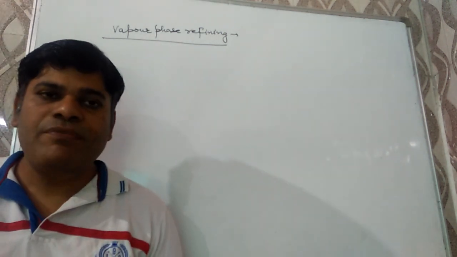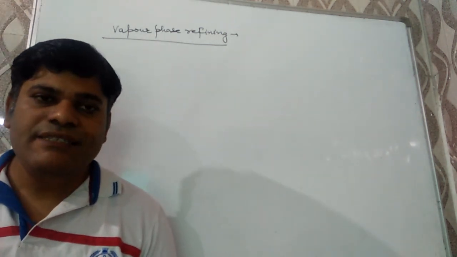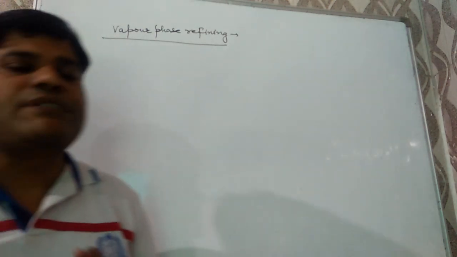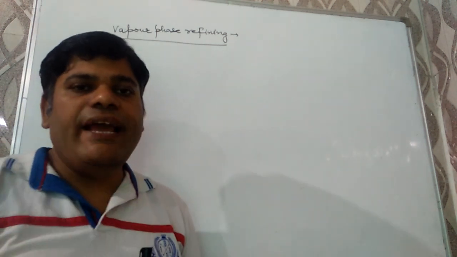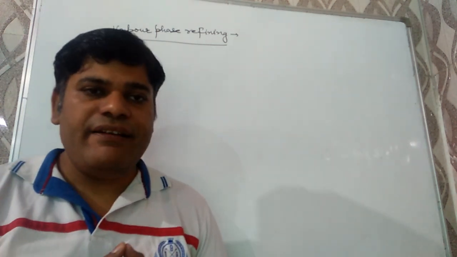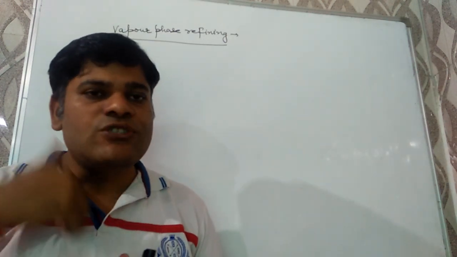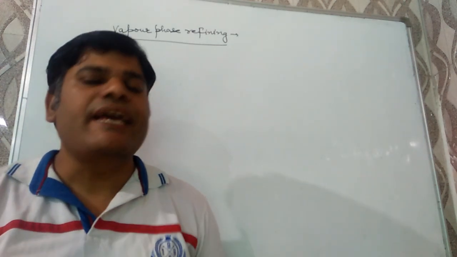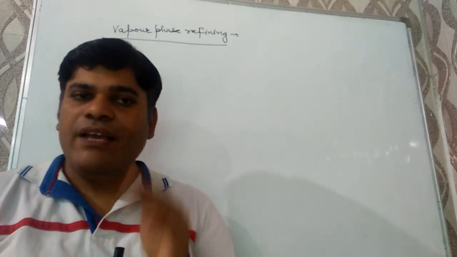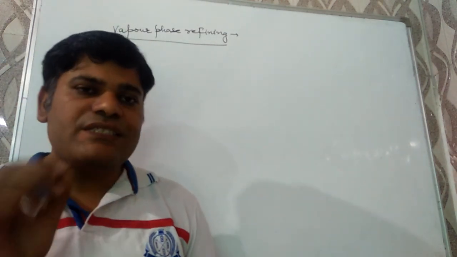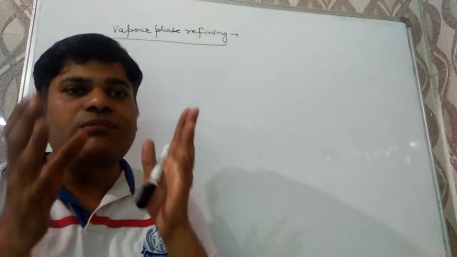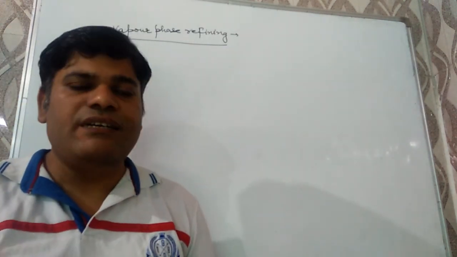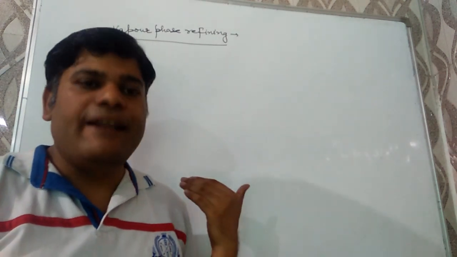Vapor phase refining, as the name suggests, is a technique in which the impure metal is reacted with a suitable substance to form an unstable intermediate, and then that substance on thermal decomposition will give the pure metal and the substance back. That's why this technique is known as vapor phase refining. In this method, the impure metal is first reacted with a suitable reagent to form an unstable substance, and that unstable substance on thermal decomposition will give us the pure metal.